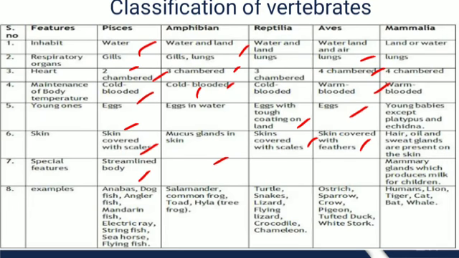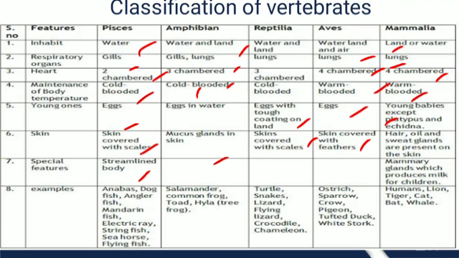And the last class is Mammalia. They inhabit both land and water. They also have lungs as their respiratory organs. They also have a four-chambered heart, and these organisms are also warm-blooded. They do not lay eggs, but they give birth to their young ones, except platypus and echidna.